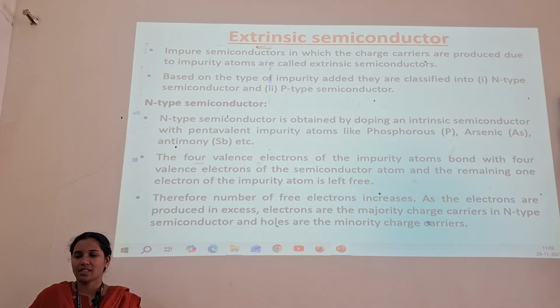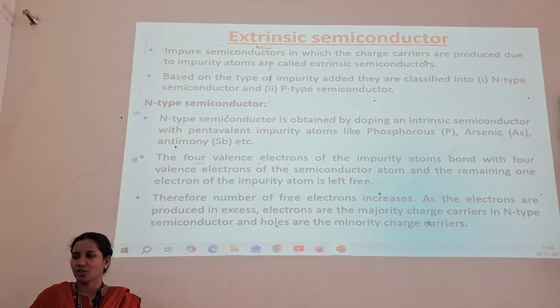Next is extrinsic semiconductors. Impure semiconductors in which the charge carriers are produced by impurity atoms are known as extrinsic semiconductors. Based on the type of impurity added, extrinsic semiconductors are divided into two types, p-type and n-type semiconductors. An n-type semiconductor is obtained by doping an intrinsic semiconductor with pentavalent impurity atoms like phosphorus, arsenic and antimony.